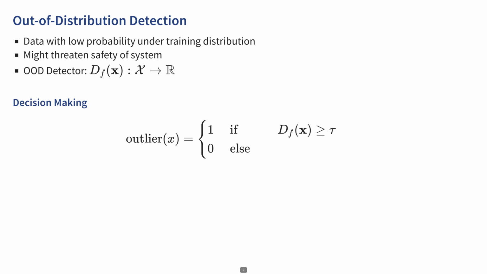Out of distribution detection involves identifying inputs to a machine learning system that deviate significantly from the training distribution. These atypical inputs can lead to unpredictable system behaviors, potentially compromising safety in applications reliant on accurate predictions. Typically, OOD detectors map input data to a scalar outlier score. This score then serves as a basis for classifying inputs as either in distribution or out of distribution through the application of a predefined threshold.